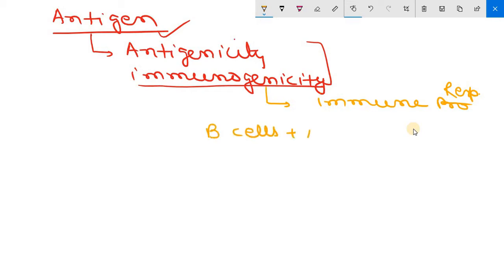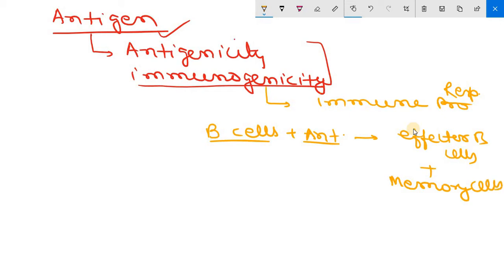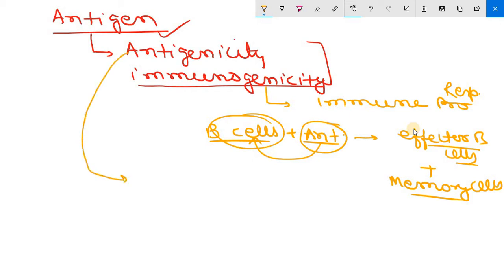Suppose an antigen comes and stimulates B cells, and converts B cells into effector B cells plus memory B cells. Effector B cell is also known as plasma B cell. So this antigen is said to have immunogenicity because it is inducing B cells to convert into effector B cells and memory B cells. Clear?